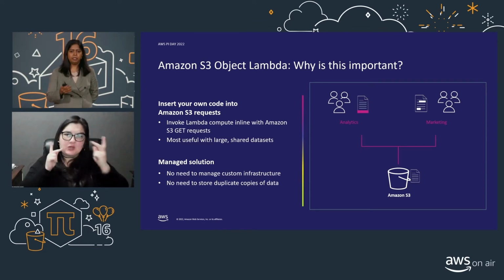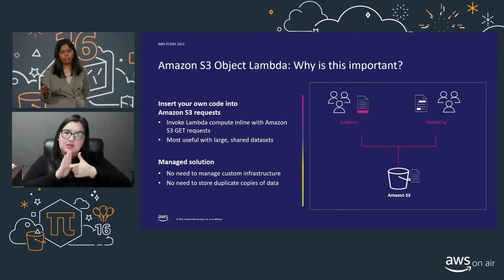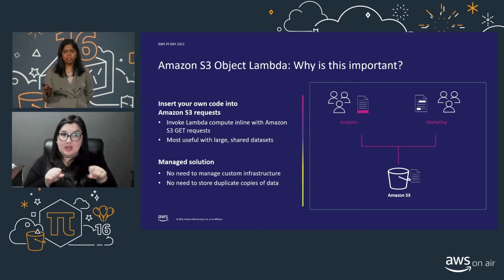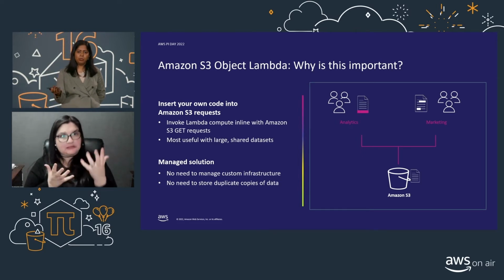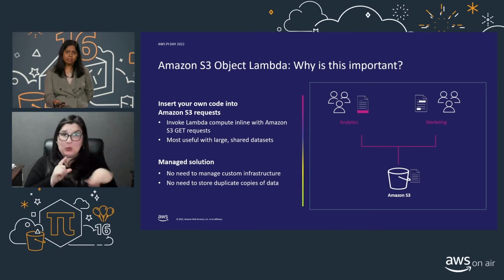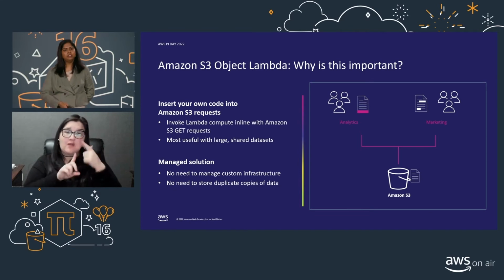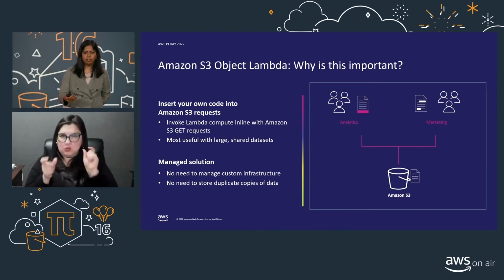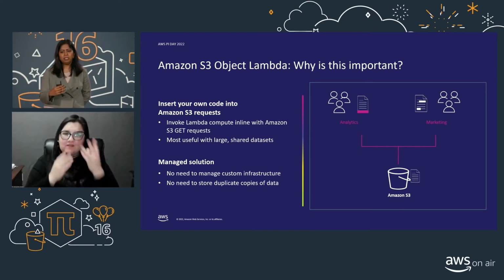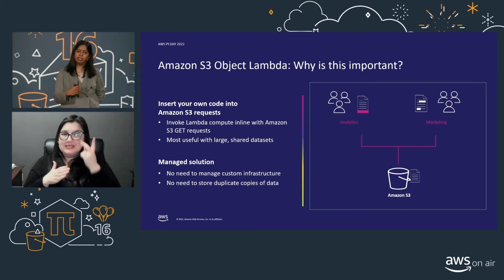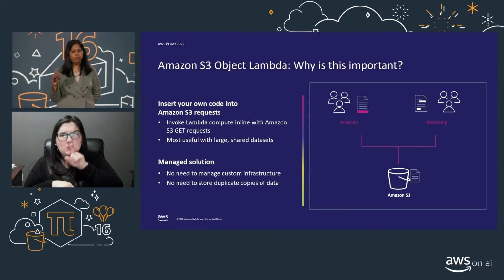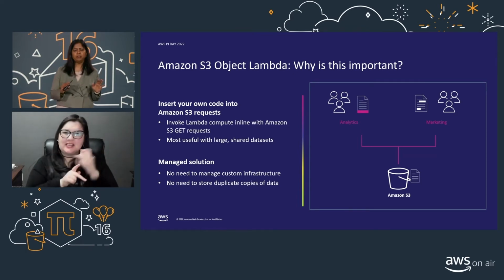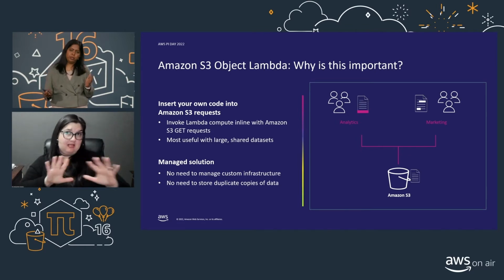For example, let's say I have a data set here. It's created for an e-commerce application, and it contains personally identifiable information. And that is not needed when this data is consumed by an analytics application. Whereas when it is consumed by a marketing application, it needs to be augmented with additional information. So what we see here is that depending on who is really accessing the object, a different variant of that object is needed. So prior to the release of Object Lambda, customers had to take one of two approaches.